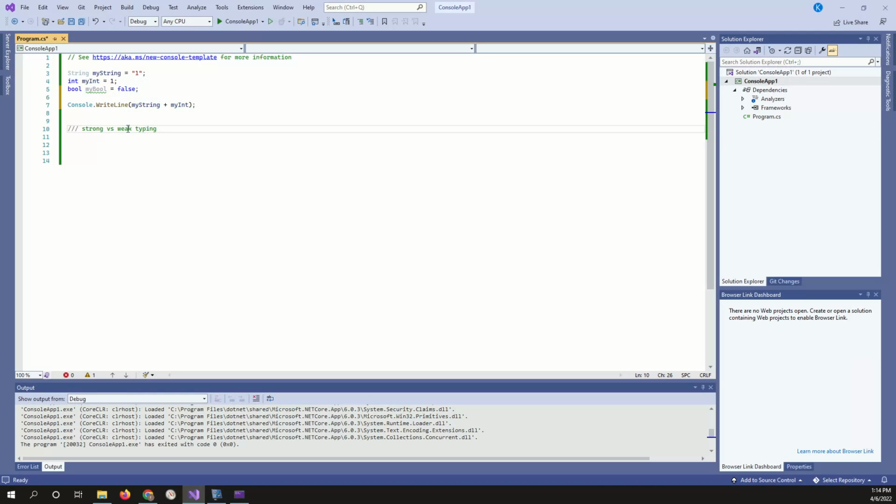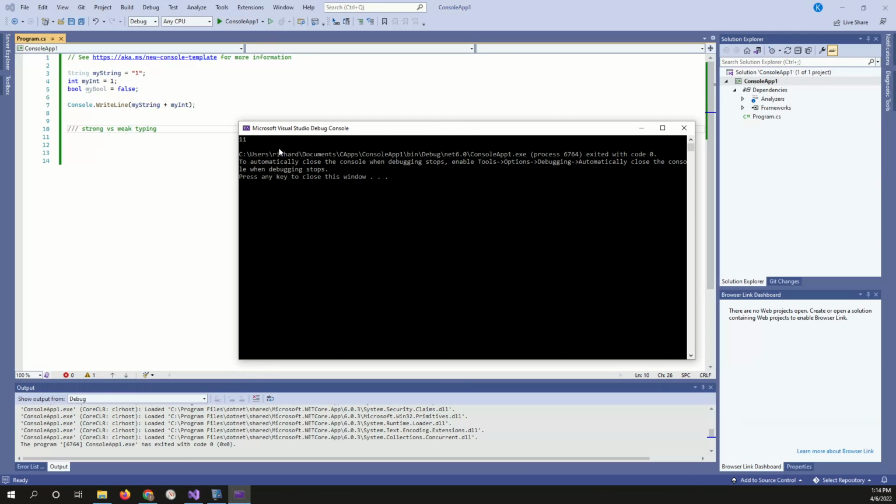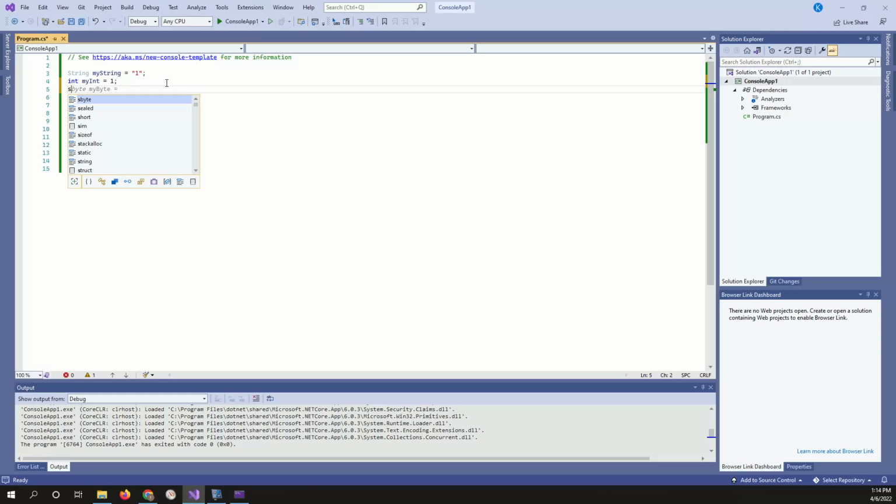With weak typing, you can change the text into a number value, or change the number value into text, to see if it works. What happens here? It converts it into 11. So we're mixing the string with an int and adding them together. What C# does is it takes the 1 text, which is actually text, and converts it here.